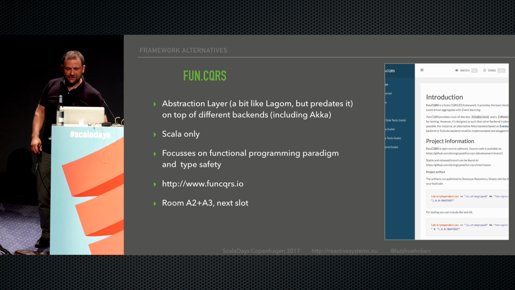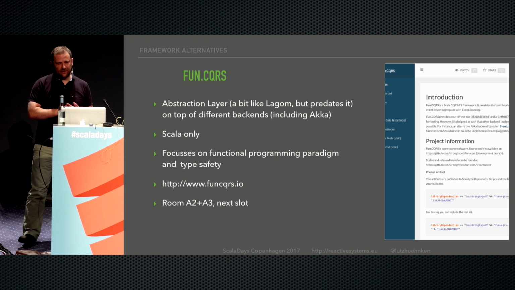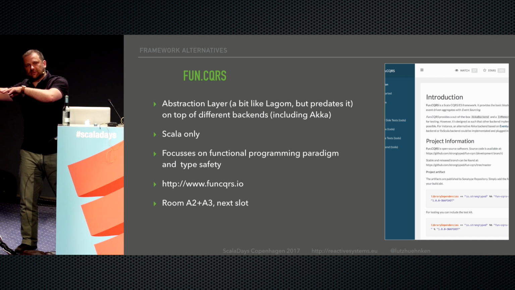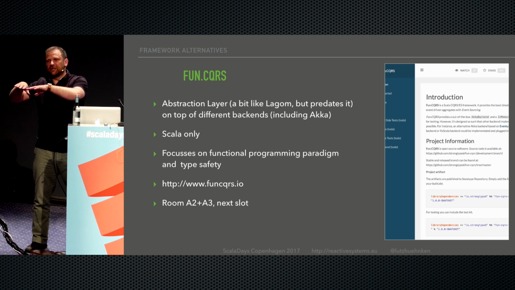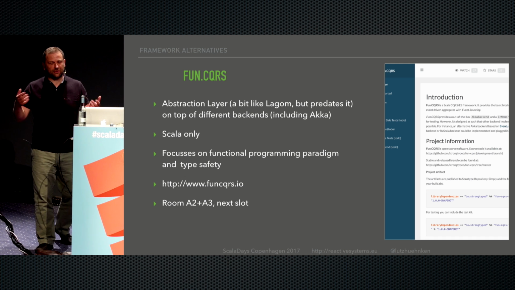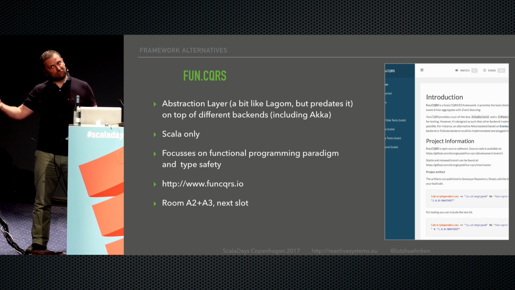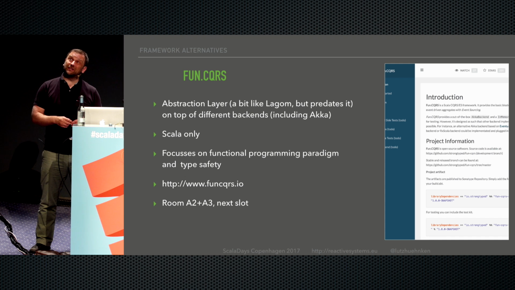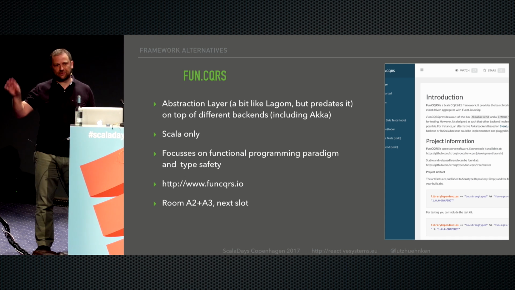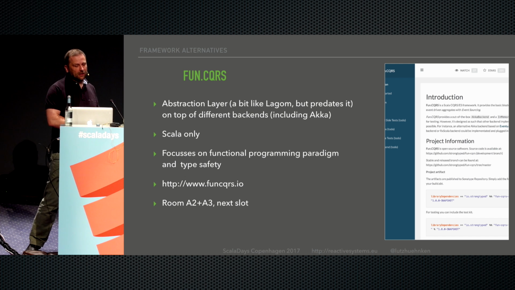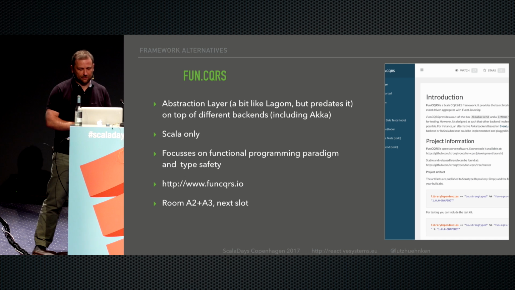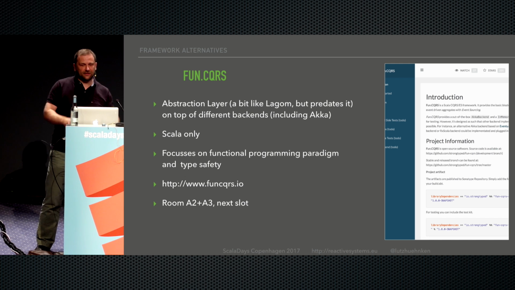Lagom. There's this other framework called CQRS that has a similar approach in that it's a DSL on top of Aggregate Persistence. It's an abstraction layer on top of this. It has different backends. You can also use it with an in-memory backend if you're not even interested in long-term storage, but I don't know if that's really event sourcing still then. Theoretically you could use any sort of backend there. Because it uses Aggregate Persistence, you can also use different backends, so there's a lot of flexibility there. It's Scala only.